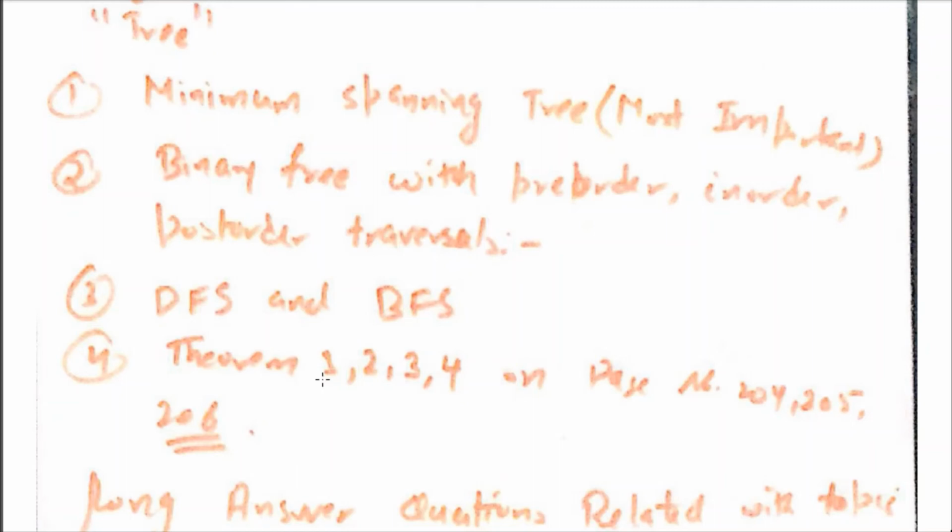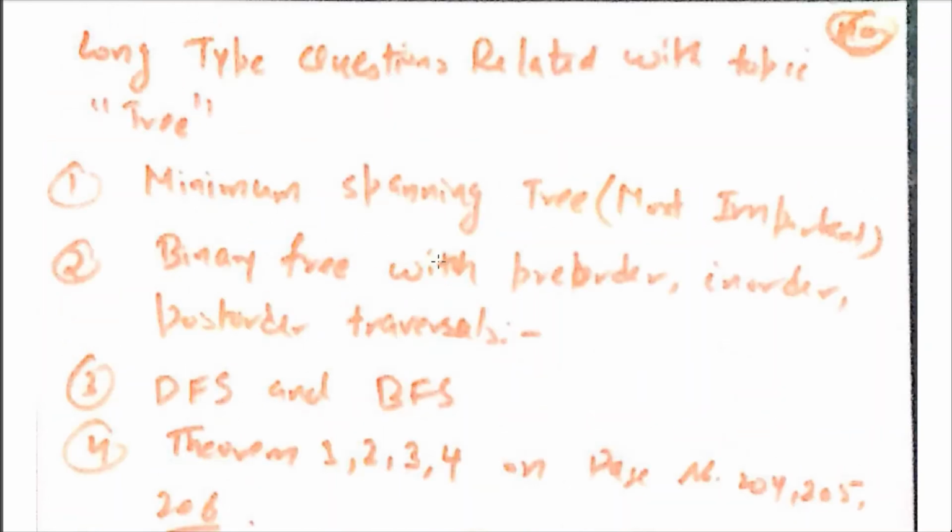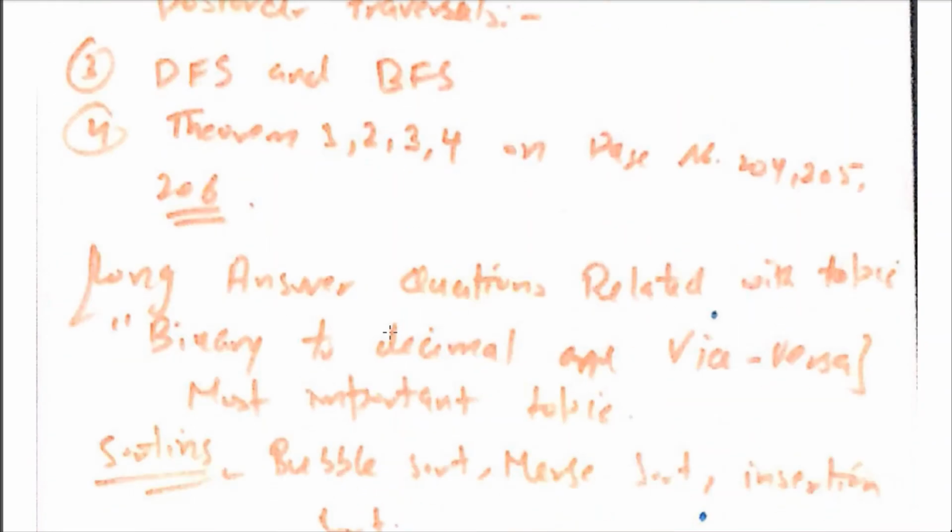Fourth topic, there are four important theorems on pages 204, 205 and 206 in the book, the first, second, third and fourth theorem. So in the tree topic, these are four important topics, and the most important is minimum spanning tree, and the second most important is binary tree with pre-order, in-order and post-order traversal.